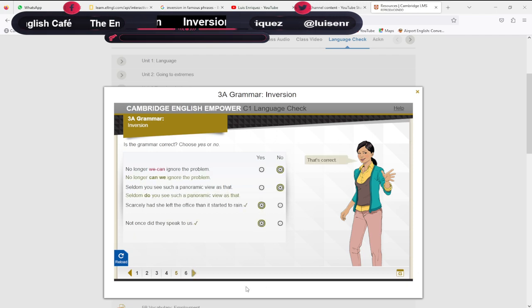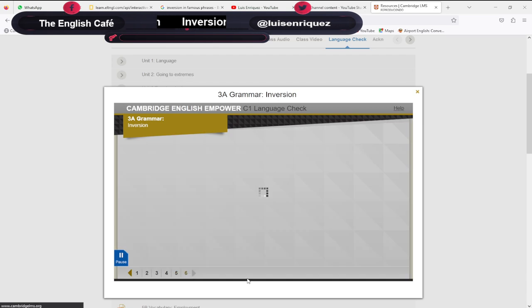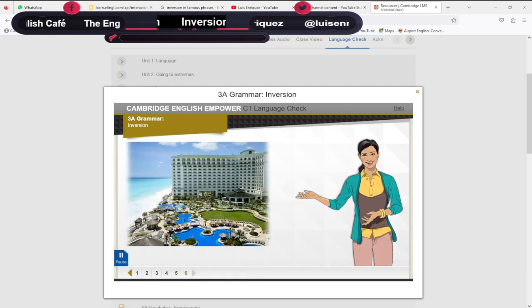We say, "No longer can we ignore the problem," and "Seldom do you see such a panoramic view as that." Very good. You've finished the language check. Remember, you can use it again whenever you want to revise inversion structures.